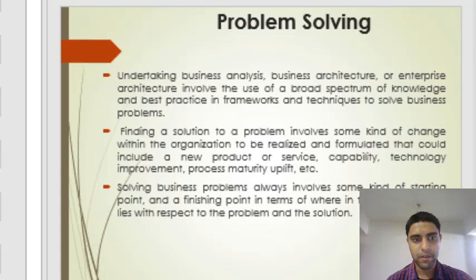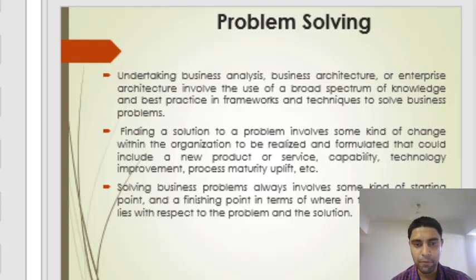Problem solving is undertaking business analysis, business architecture, or enterprise architecture, which involve the use of a broad spectrum of knowledge and best practices in frameworks and techniques to solve business problems. So we will take business analytics and business architectures, which use knowledge, best practices, and frameworks, and different techniques to solve the business problem. That is called problem solving.